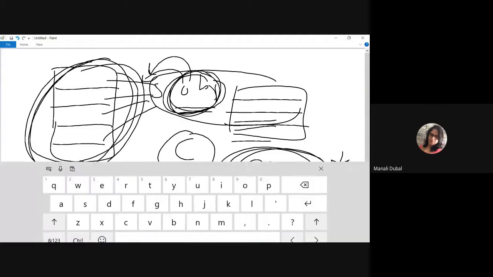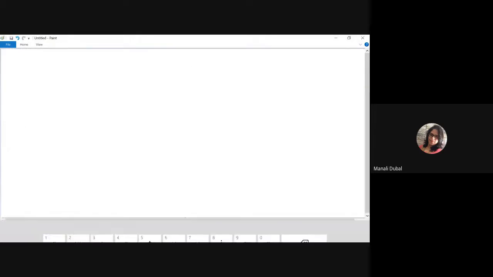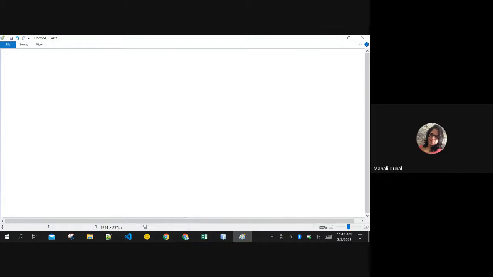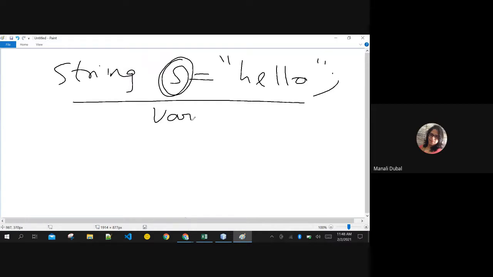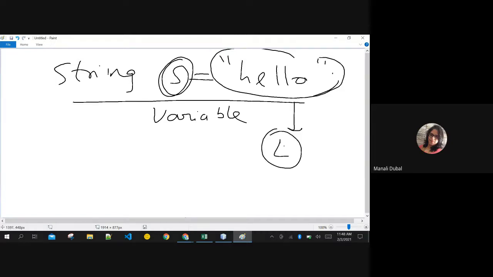Why I am telling you this today is there are two ways of creating a string. You can create strings like this also: String S. If you are creating a string like this, then this S is going to be a variable, and the hello that you are assigning here is going to be a literal.